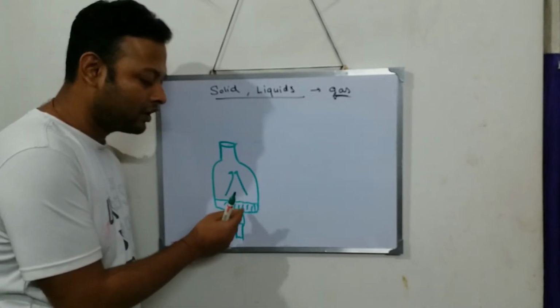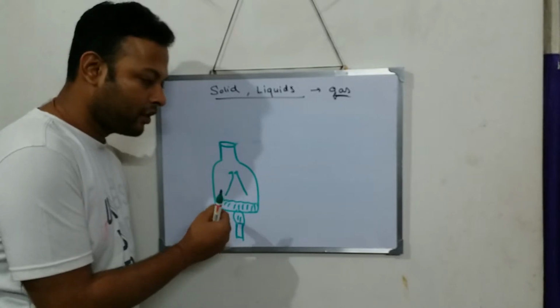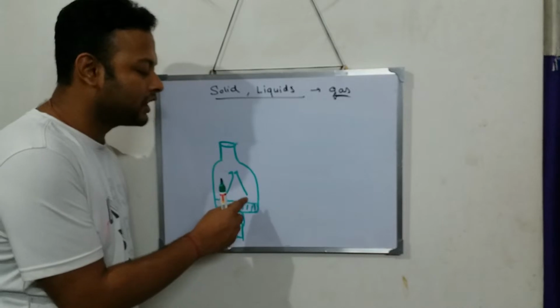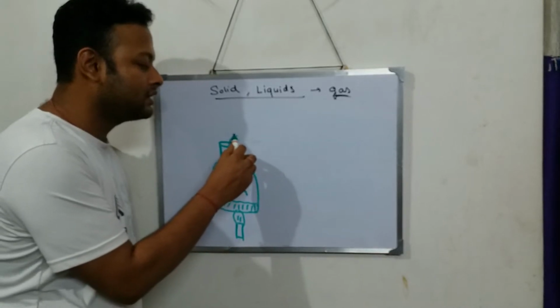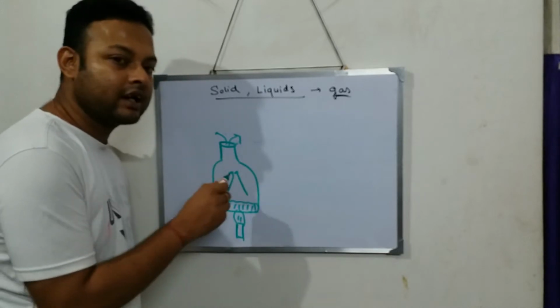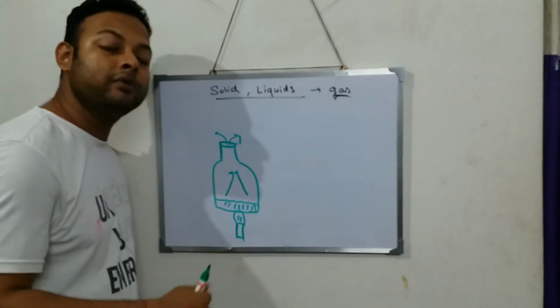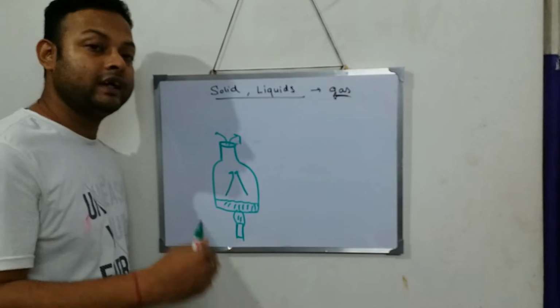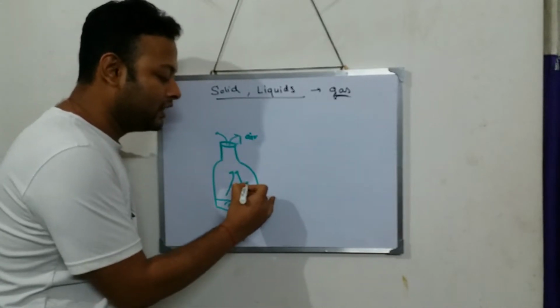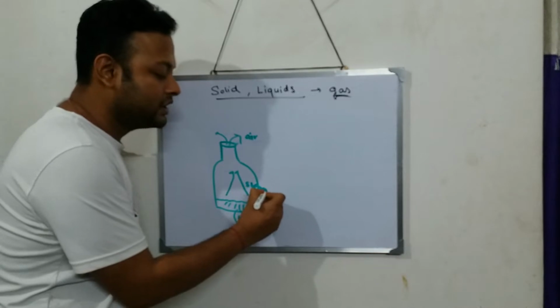Now as the water gets heated, it starts boiling and steam will be formed. This steam starts to come out, but as it starts to come out, whatever air is there inside the bottle will be removed. First the air will come out, and then the steam will be coming out.